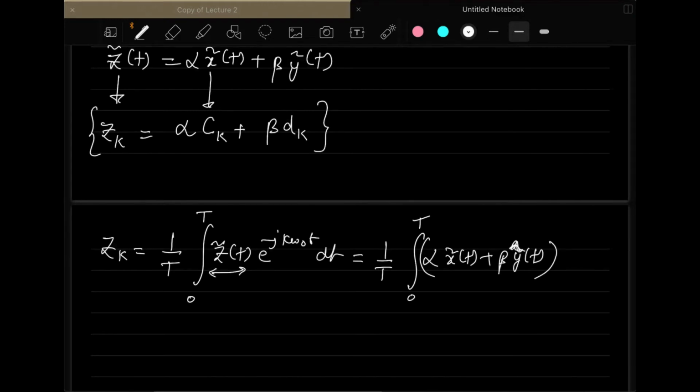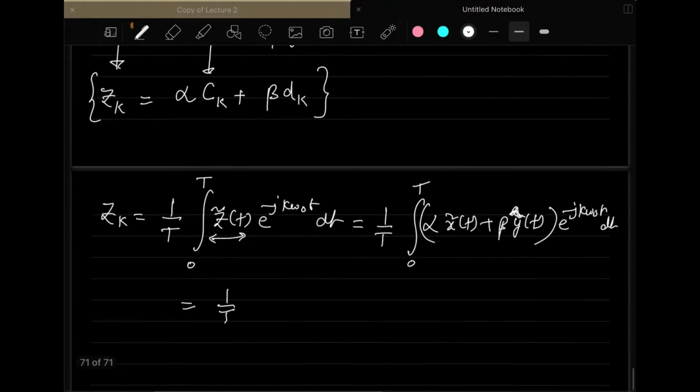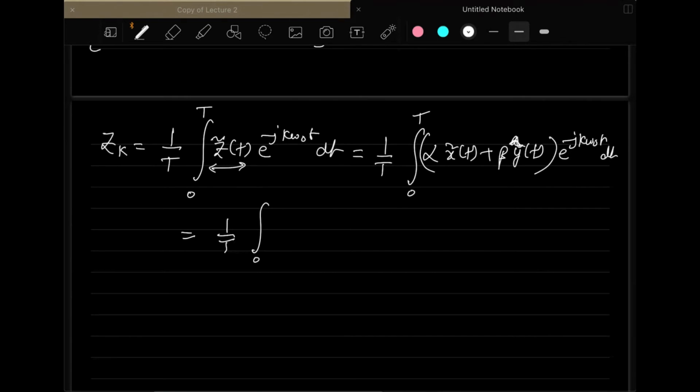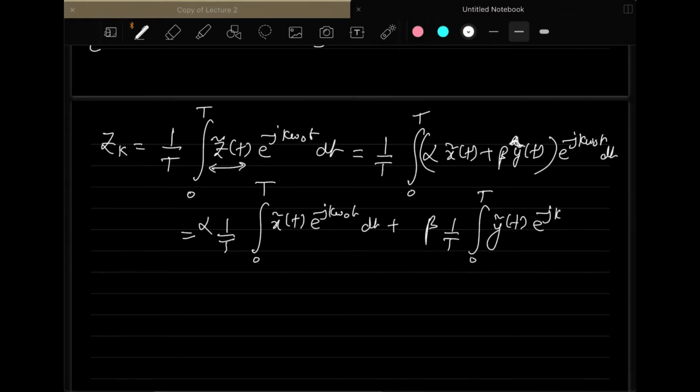Once you have this, you can divide the integral into two parts. The first part is alpha times 1 by T integral of x tilde t e to the power minus j k omega naught t dt, and the second part is beta times 1 by T integral from 0 to T of y tilde t e to the power minus j k omega naught t dt.